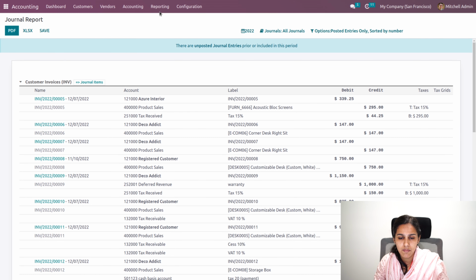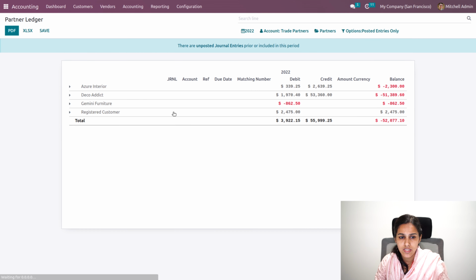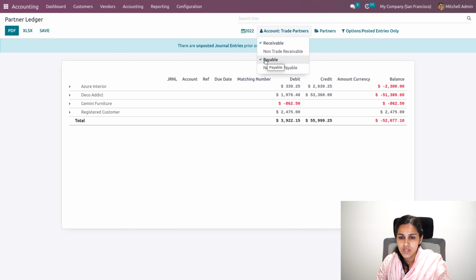And then you will have the partner ledger. So partner ledger, in the sense, you can see all the payments that you have to receive or you should pay to different partners. That is both receivables and payables of your partner. Here, this is for Azure. You can see the account, both receivable and payable have been taken. If I disable this payable, I can see all the receivables from my customer.